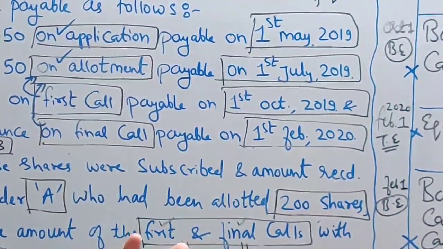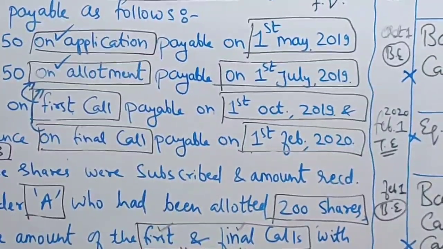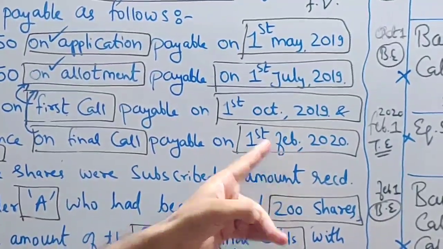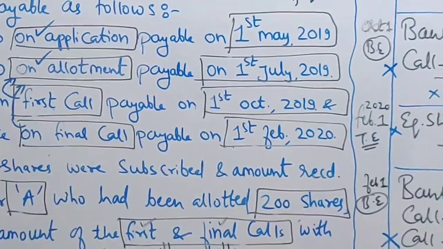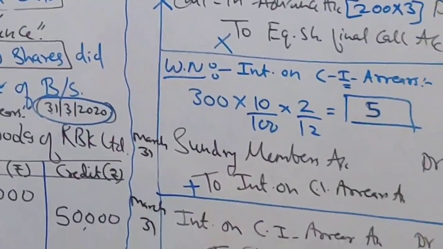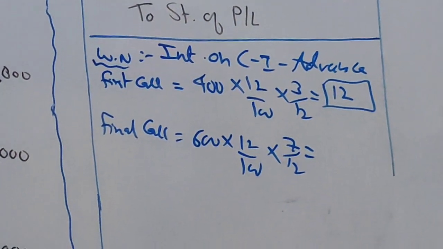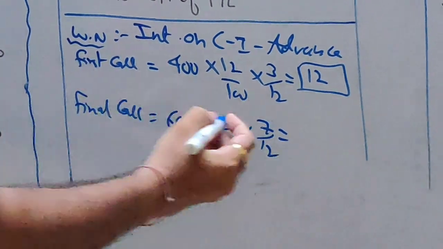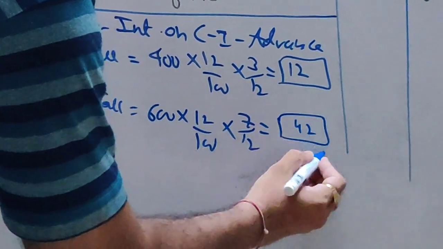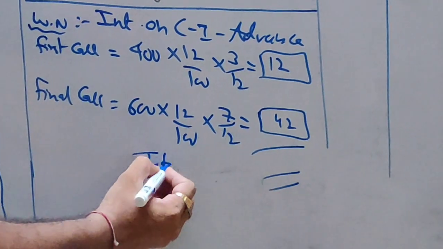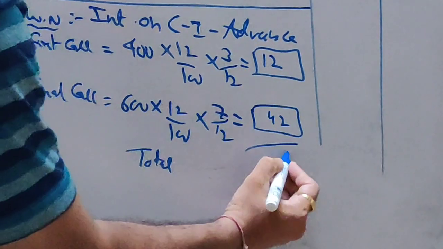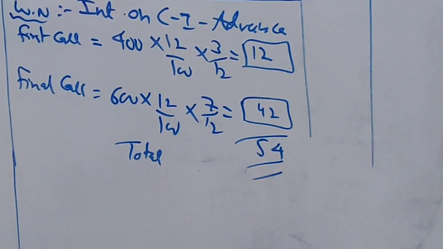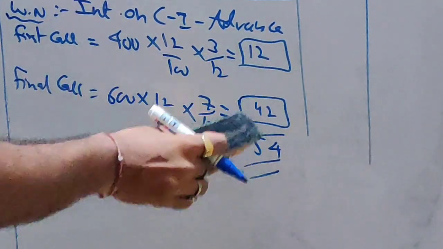So July, August, September, October, November, December, January, and February you don't count because it is 1st of February. So you count till January. It will be 7 months. So let's see the amount now. 600 at 12% for 7 months is 42 rupees. So what is the total interest receivable? Sorry, payable? 54 rupees we are supposed to pay as interest on call in advance.